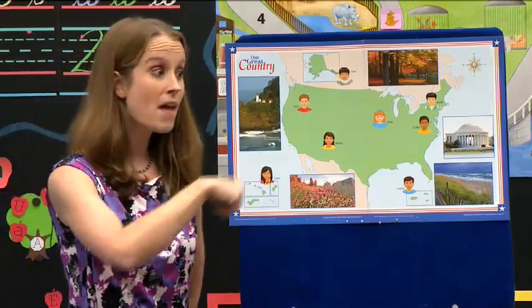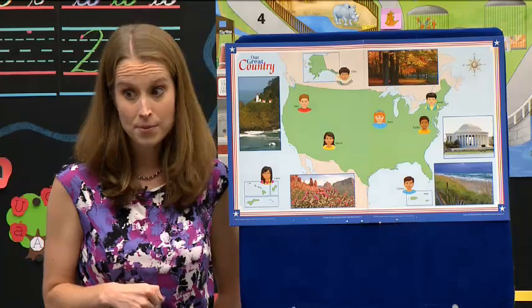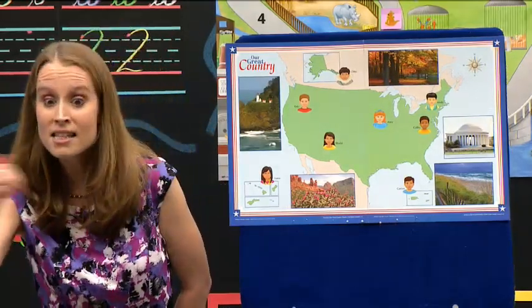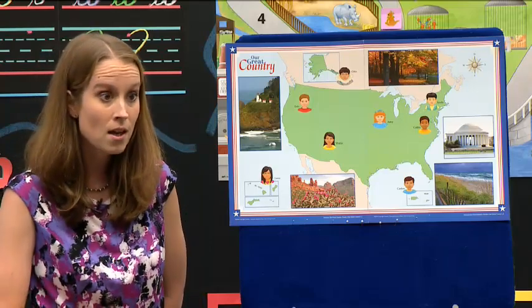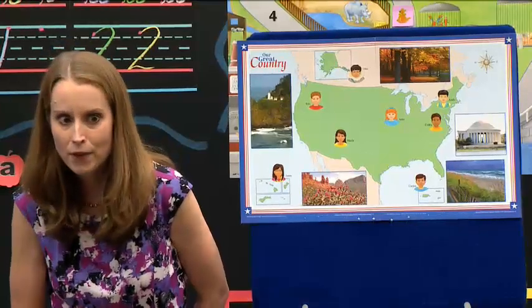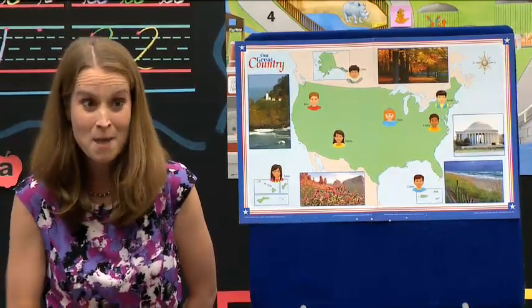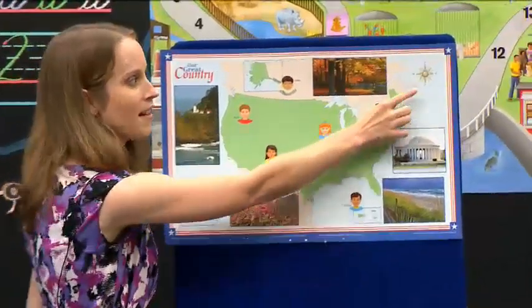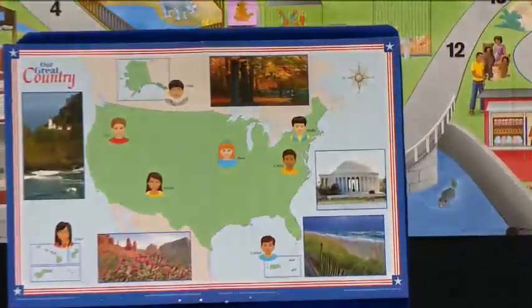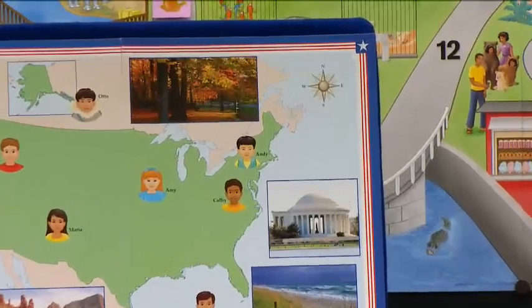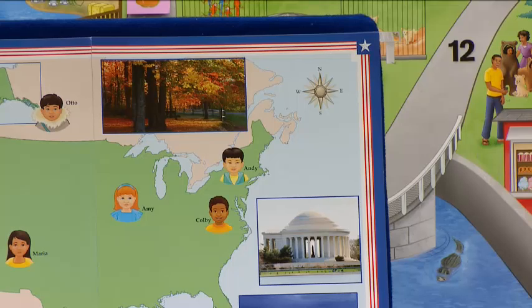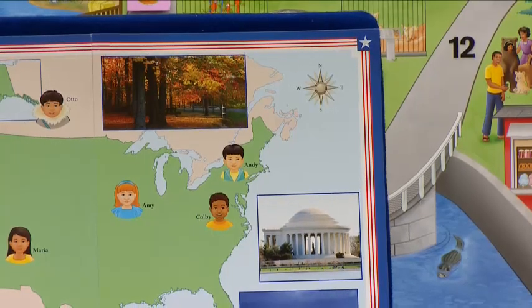Now, there's a way that we are able to read our maps. When we read in first grade, we take our vowels and we take our consonants and we put them together to make words. But when we read a map, we use something completely different. Maybe you saw it at the top of my map. Students watching, did you see it? Up at the top of my map, I have what is called a compass rose. And this compass rose shows me direction. And direction is how I read a map.